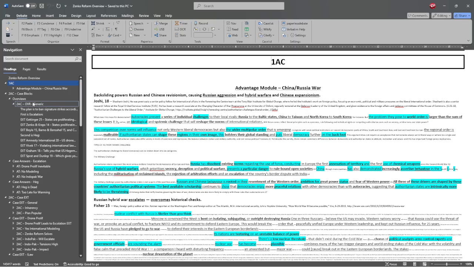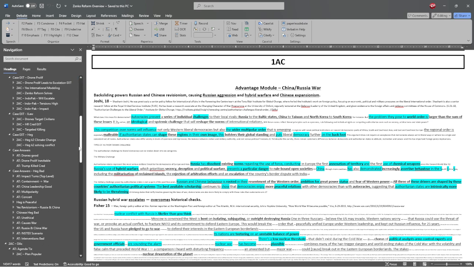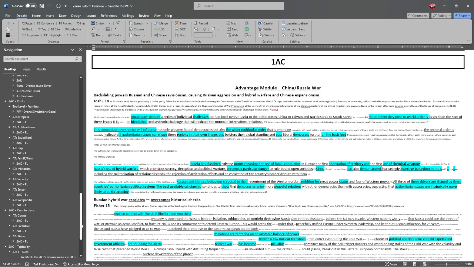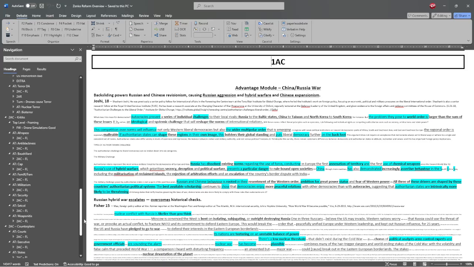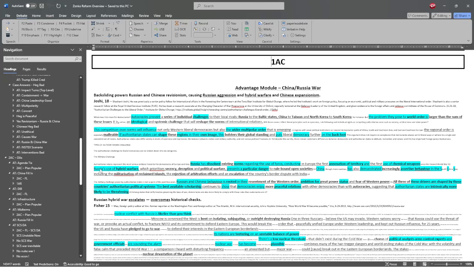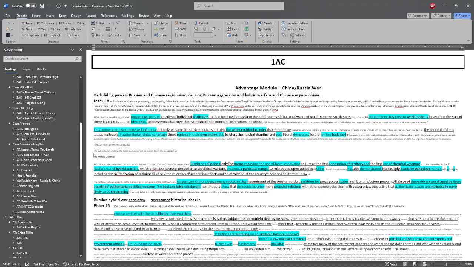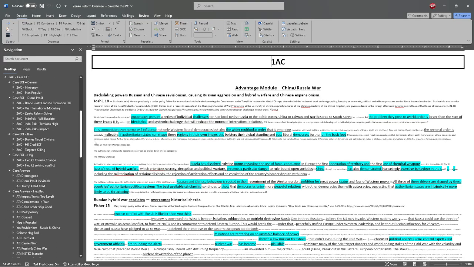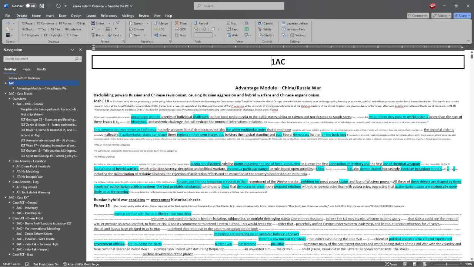So we're going to say that the negative team in the 1NC read a disadvantage and a counterplan and argued the case. So we'll go ahead and start with the case.